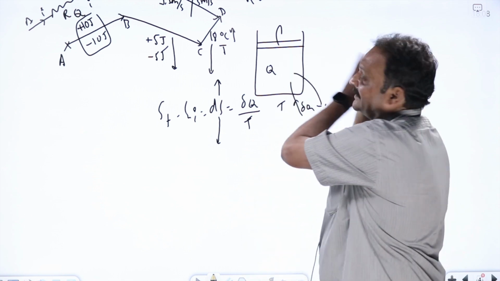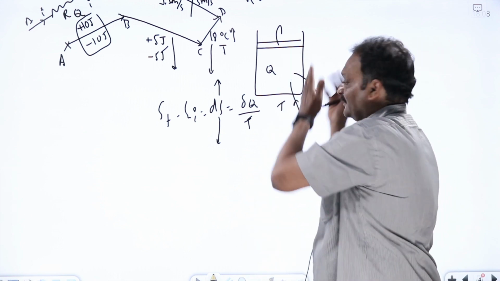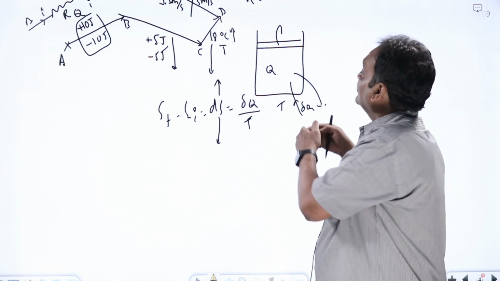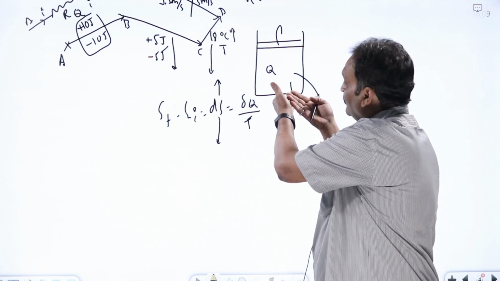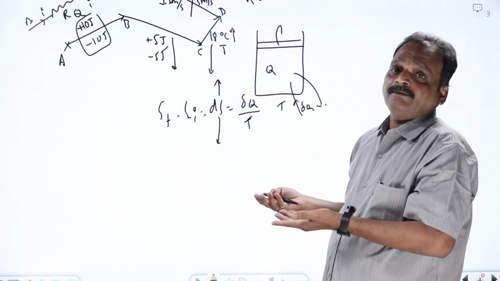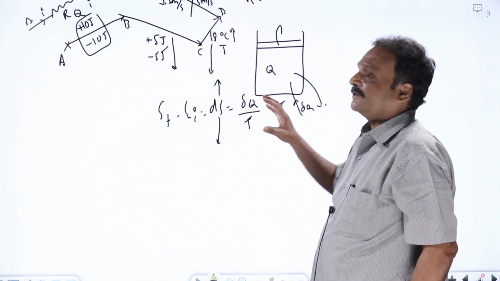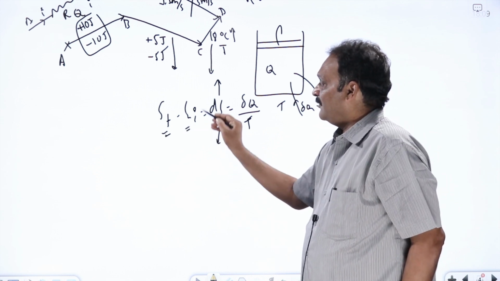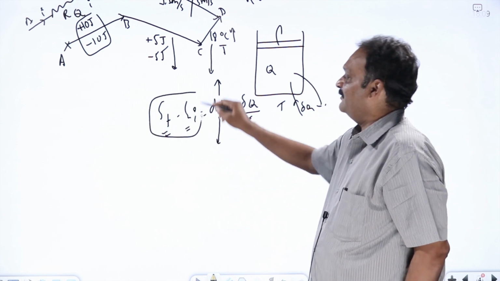I don't know what the initial entropy is, because I don't know the amount of heat present in the system. The only thing I know is what amount of heat I am giving, and what amount of heat is withdrawn from the system. So when I give some heat, the system's entropy increases. So S_f cannot be found, S_i cannot be found. Only the difference can be found.